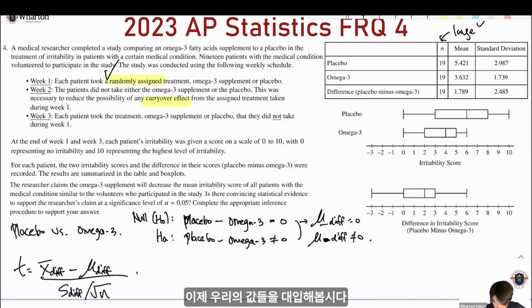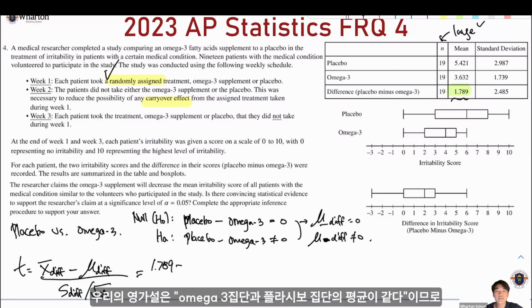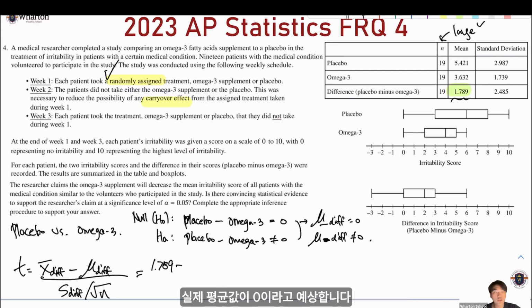So let's plug in our values here. The mean of the difference is given as 1.789 in the table. So 1.789 minus the actual difference. We want to check if there is an actual difference. Our null hypothesis states that there is no difference. We want the actual difference to be 0.